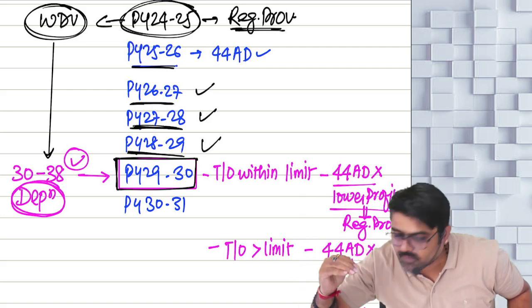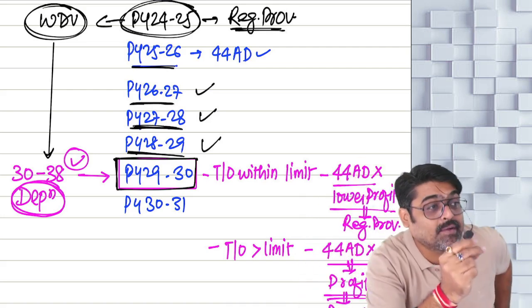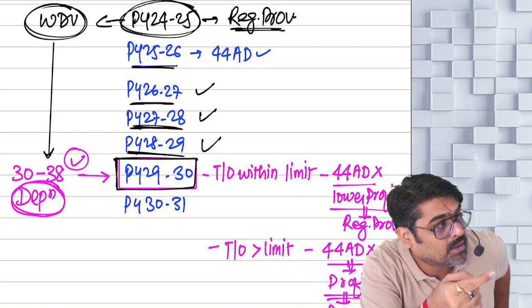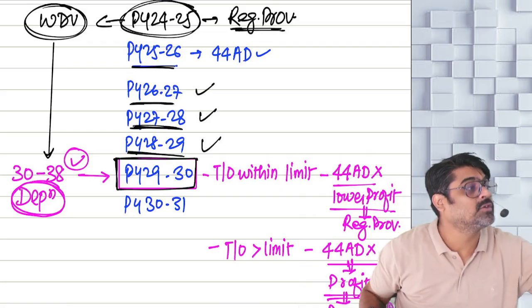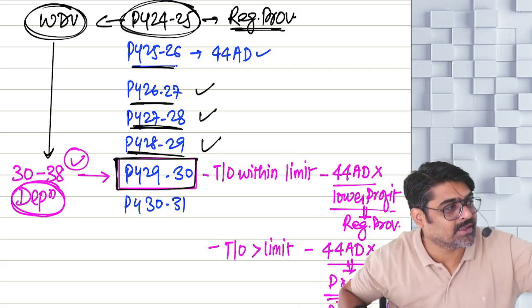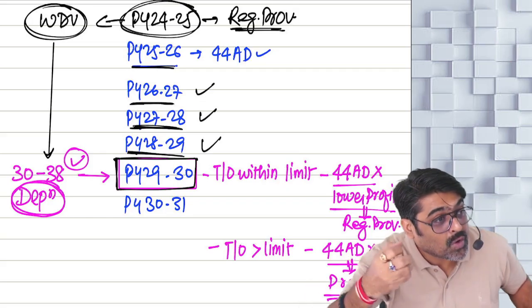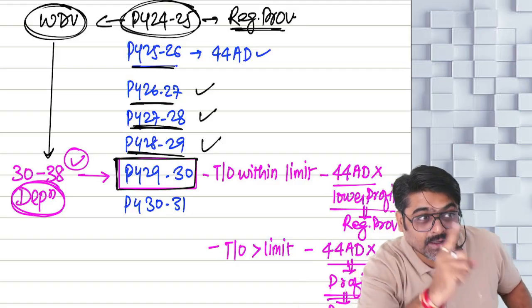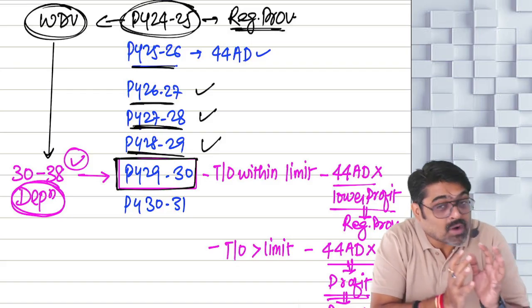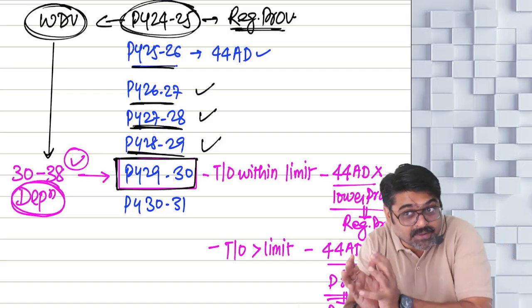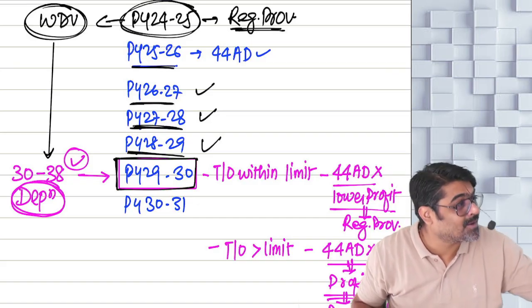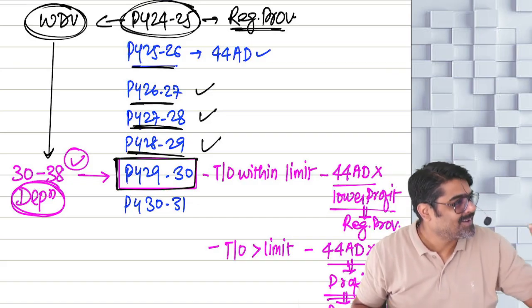For the years for which you are following 44AD, it will be assumed as if you have claimed all the deductions and we have allowed all the deductions including depreciation. So even if we are not allowing you the depreciation separately, for every year you will have to keep on calculating your WDV.